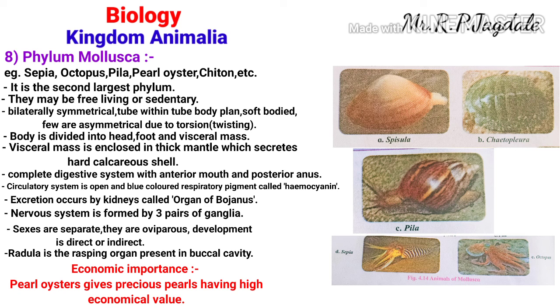The digestive system is complete. The circulatory system is open type. Hemocyanin is the respiratory pigment present in this phylum. The organ of Bojanus is for excretion. Sexes are separate. They are oviparous, that means egg laying. Radula is the rasping organ present in the buccal cavity. Pearl oysters have economic importance, they give precious pearls. This is about the phylum Mollusca.